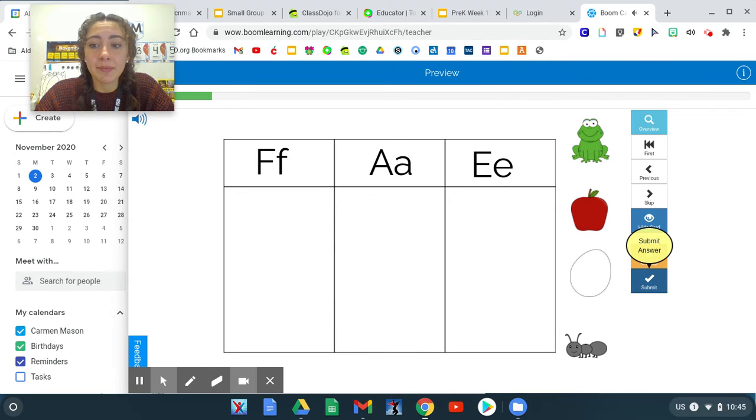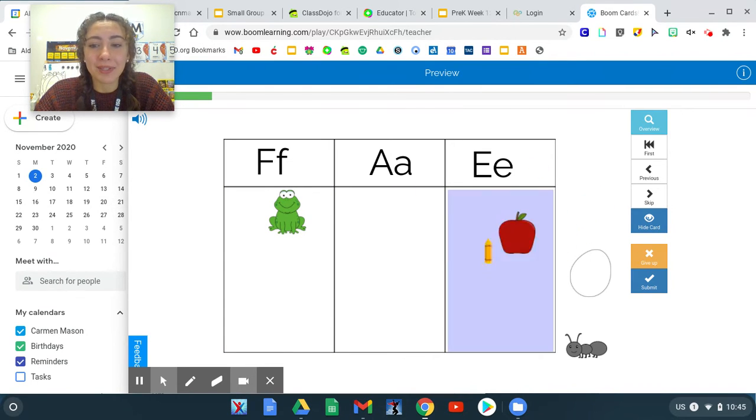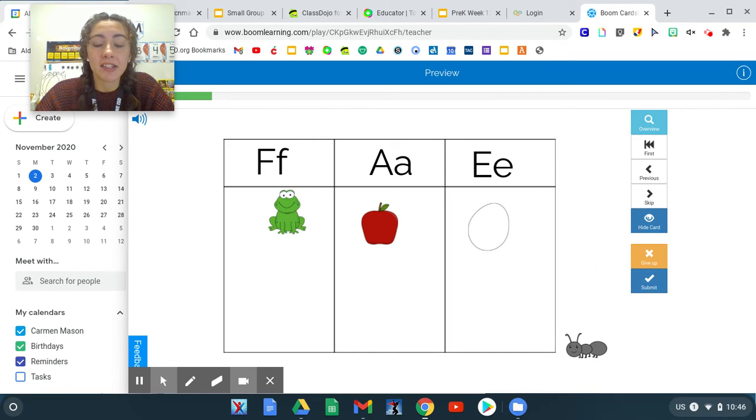Now let's sort these pictures. F, A, E. Frog. What sound does frog start with? F, A, or E? F. Apple. Apple starts with A. Egg. Egg starts with E. Ant. Ant starts with letter A.